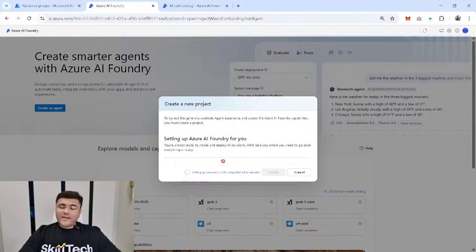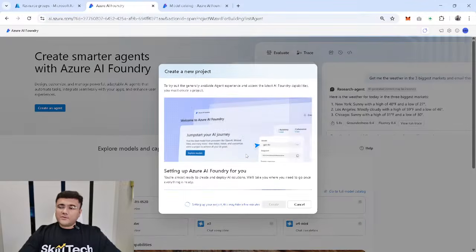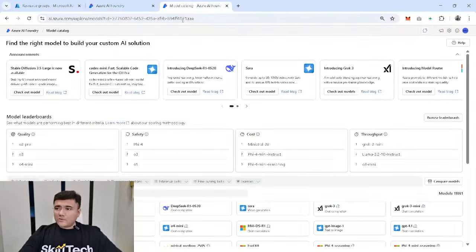When I click on create, this is going to set up certain things for me. It's going to set up some basic configuration for my agentic development. And it's going to take approximately 2 to 3 minutes. So I just started this right now. While this is creating, I want you to focus on the second tab of my browser in which I have opened the model catalog. Guys, I don't know whether you're familiar with this or not, but there is something which is known as large language models and small language models.